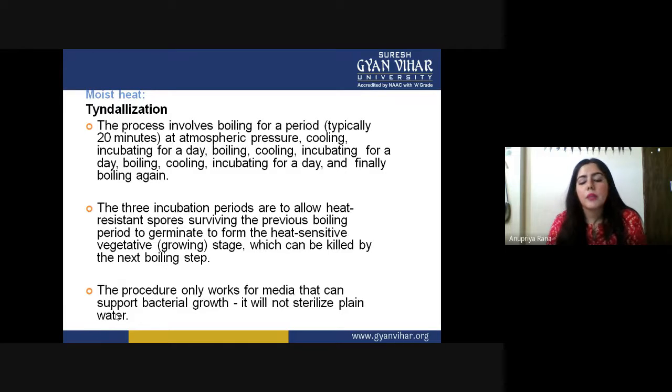The 3 incubation periods allow heat resistant spores surviving the previous boiling period to germinate into the heat sensitive vegetative growing stage, which can be killed by the next boiling stage. So what is the major thing happening inside Tyndallization? In the boiling, we kill everything which is present, but some microorganisms can still remain. So when we do the cooling and incubating, the ones which remained in the first step will grow again, from the spore stage to their mature stage.